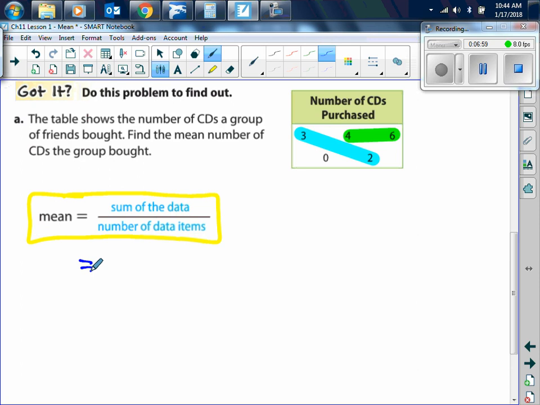The sum of the data is 15. And how many data items do we have? 5. So we're going to divide by 5. And 15 divided by 5 is 3. 3 what? 3 CDs. Very good. You need to make sure you are also labeling your word problem answers.